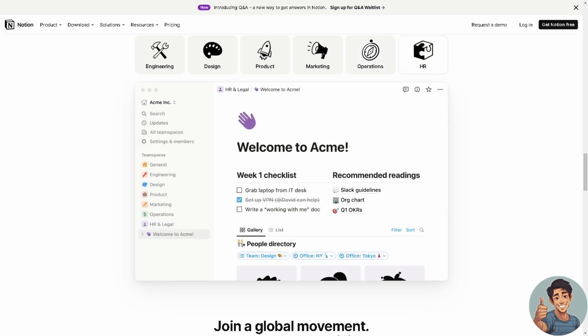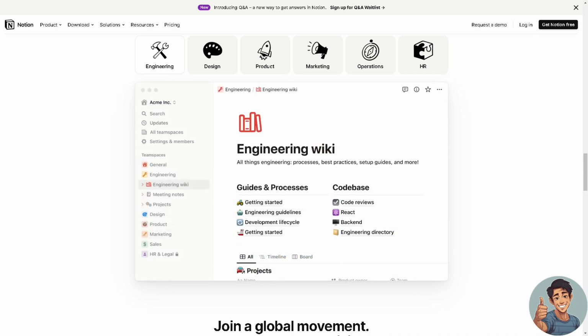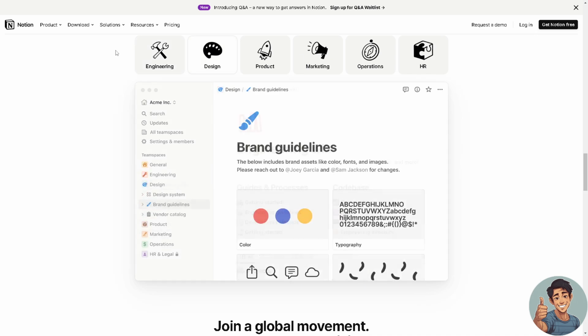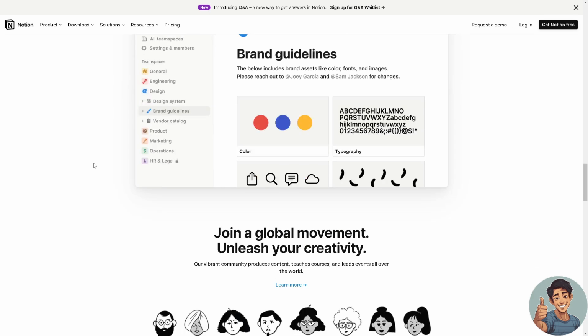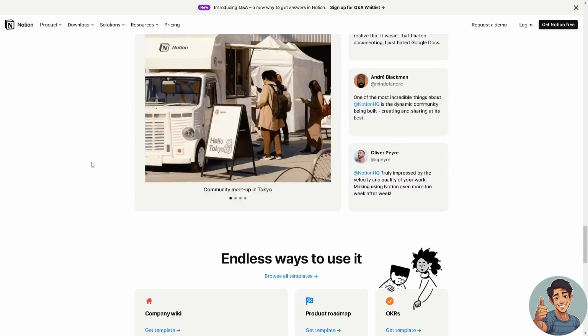And again, if you want more information about Notion, I suggest you go to their website and check the pricing as well. All right, it pays to check. So now that we have all of that, let's check the side-by-side comparison for both.